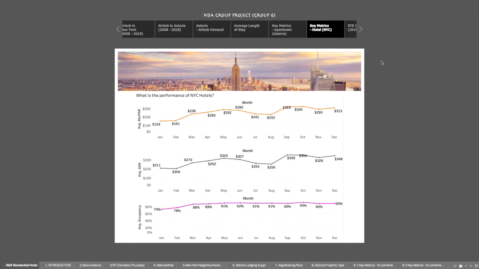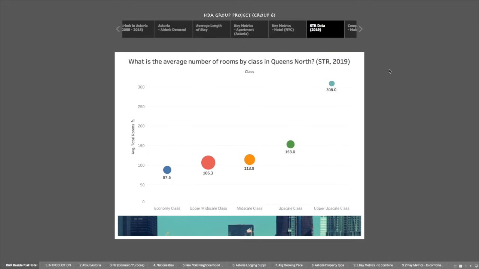Similar to that of New York City's key matrix, Astoria also observed the lowest demand in January with a drop in ADR in February. Nonetheless, Airbnb apartments saw an increase in all three aspects: RevPAR, ADR, and occupancy. This is likely due to the increase in summer leisure travels during that period, whereby Americans prefer to stay in apartments. STR's data was also further analyzed to decide on the size and scale of the property.